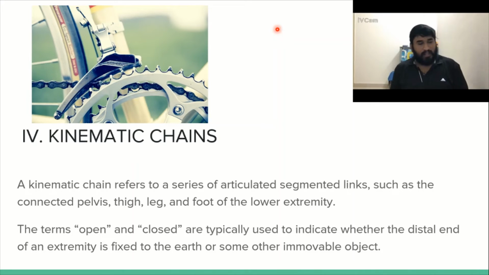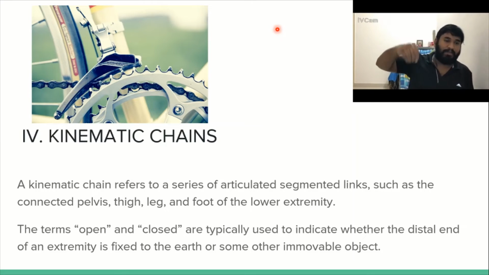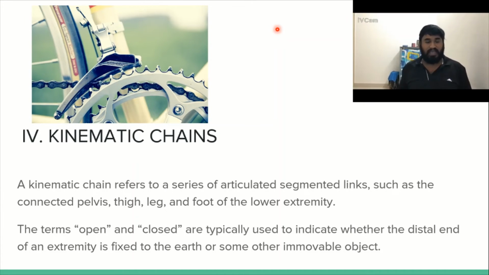So how do we further classify movement in these kinematic chains? They can be classified as either open kinematic chain or closed kinematic chain. The terms open and closed kinematic chain are typically used to indicate whether the distal end of the extremity is fixed to earth or some immovable object, right?